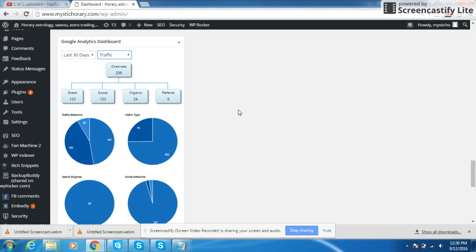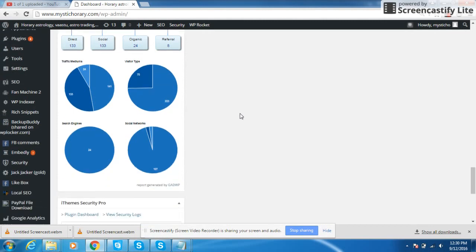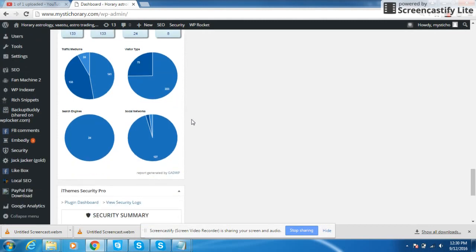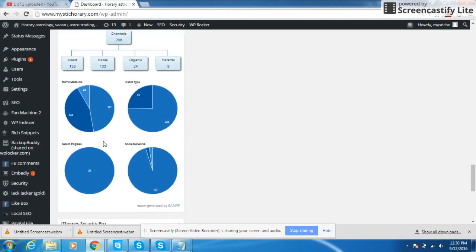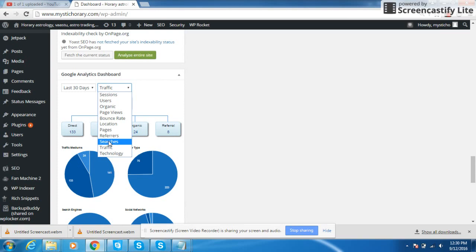Right now there is a trend happening all over the world. Most of the traffic is from mobile. 70% of traffic is from mobile. See the traffic mediums: search engine, social networks, visitor type, traffic medium. It gives good analysis.